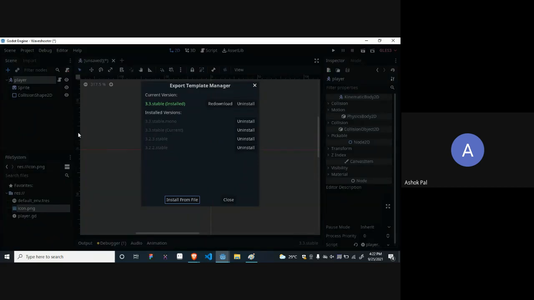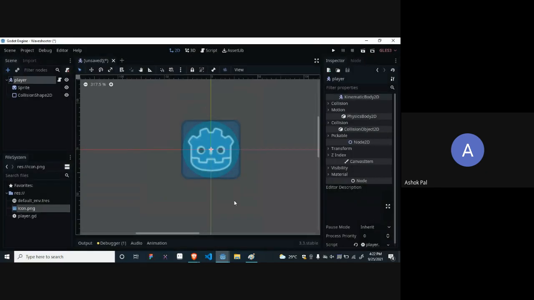I'm doing this because I want you to be able to export .exe files if you create games and want to share them with your friends. You should have that .exe file to give to your friends. So for that you have to download the export templates. Go here. I have already downloaded it, so it's giving me the re-download option. For you it will be just download, and then select the 3.3 stable version, or the updated version if you have it. It will be around 200 or 300 MB. If you don't want to export now, you can leave it, but for those who want to export in .exe format, you have to download.